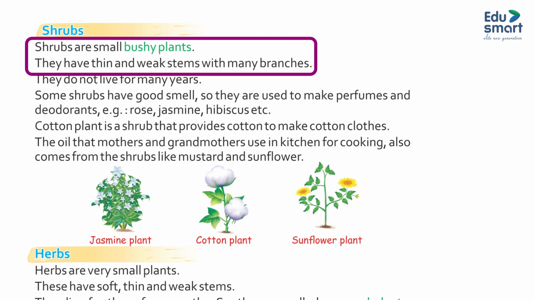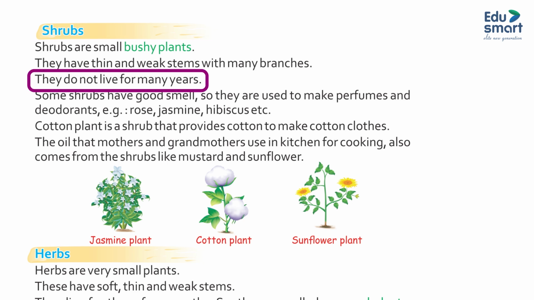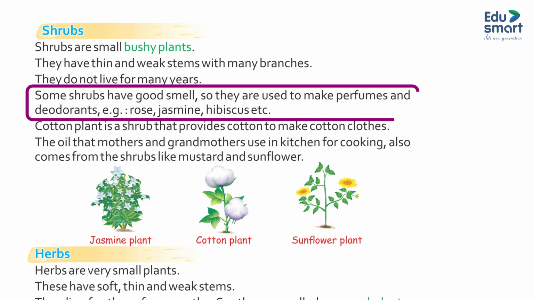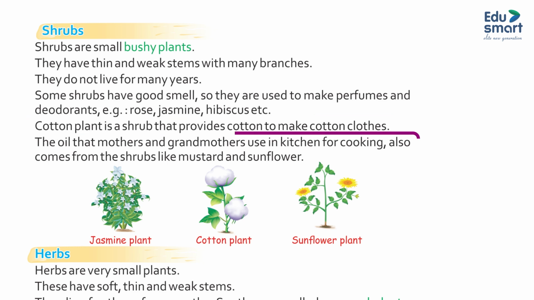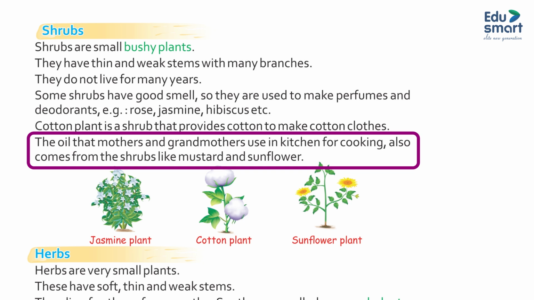Shrubs. Shrubs are small bushy plants. They have thin and weak stems with many branches. They do not live for many years. Some shrubs have a good smell, so they are used to make perfumes and deodorants. Example: rose, jasmine, hibiscus, etc. The cotton plant is a shrub that provides cotton to make cotton clothes. The oil that mothers and grandmothers use in the kitchen for cooking also comes from shrubs, like mustard and sunflower.